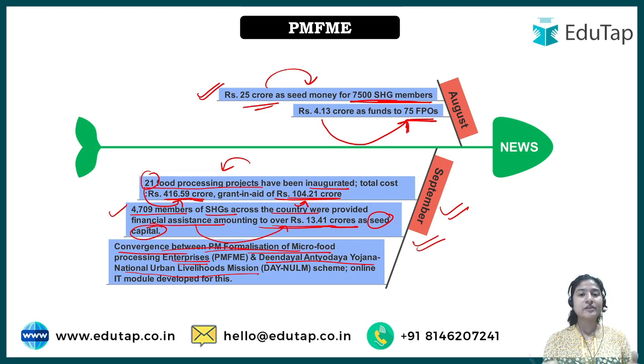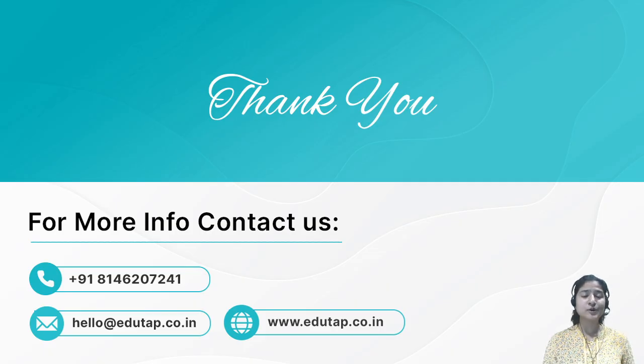That is why they have been converged, so that the upliftment or formalization of such enterprises would be at a better pace, because NULM would also focus on such enterprises, as well as this scheme. All right, so that is all about this particular scheme.